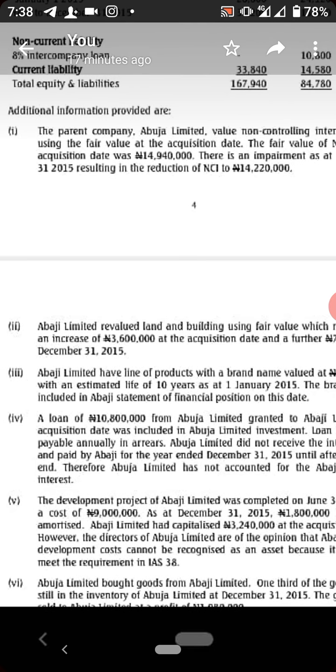Now additional information 3 reads: Abaji Limited has a line of products with a brand name valued at 7.2 million with an estimated life of 10 years. The brand name is not included in the Abaji statement of financial position on this date.